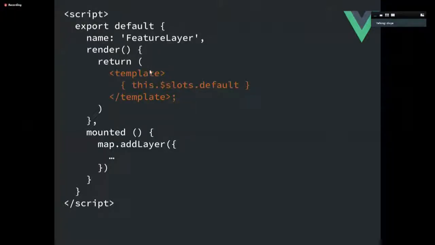The reason I'm doing a render function here is because I don't want any div to be rendered. If you use a template in Vue, the template syntax does not allow you to use slot as a root element. And as a result, I'm using a render function here so that slot is a root element.